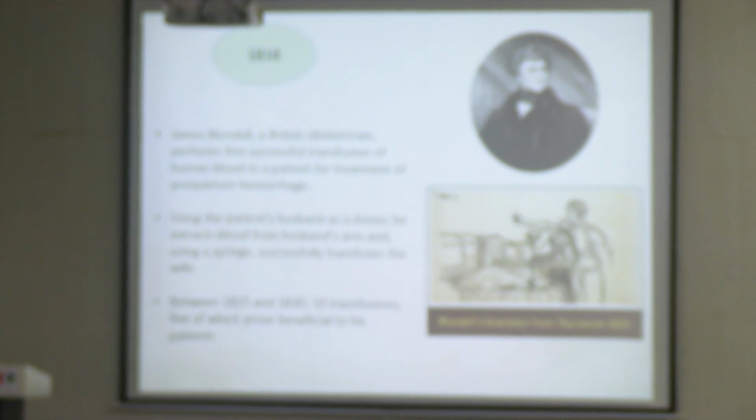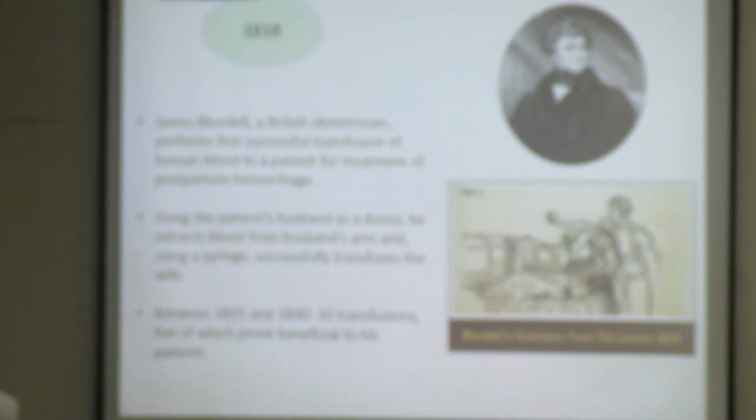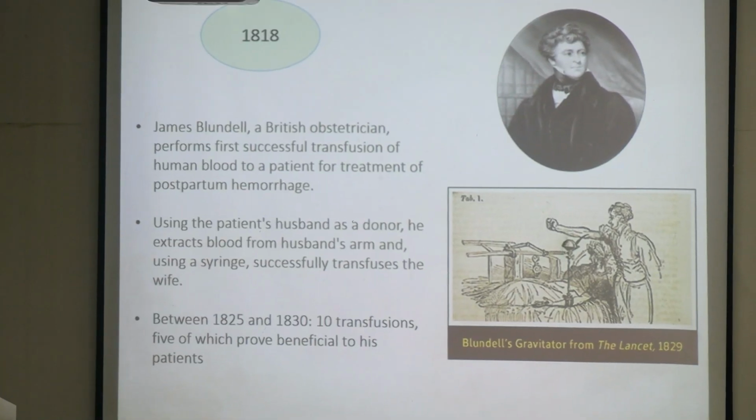Okay, so over the next century they tried a lot of other things. Milk was tried, saline was tried, with limited success, not much of a breakthrough. In 1818, we have an obstetrician this time, Dr. James Blundell. He performed the first successful transfusion of human blood from another human, to a patient who was undergoing postpartum hemorrhage.